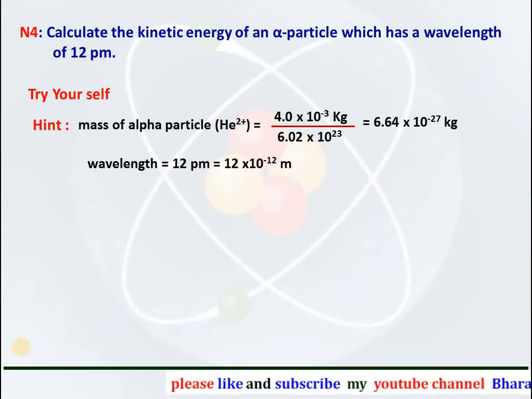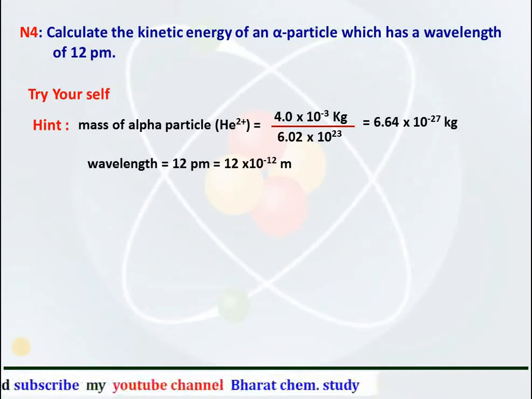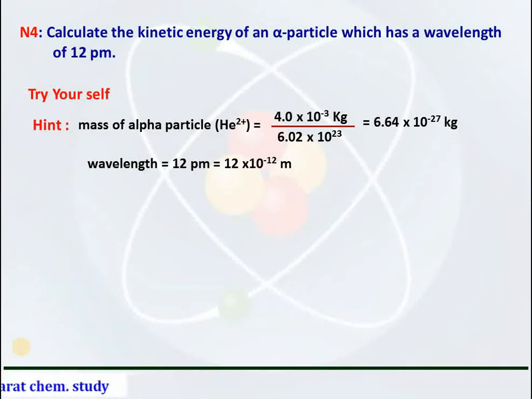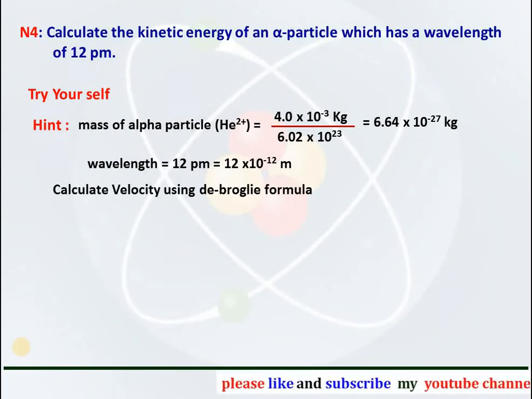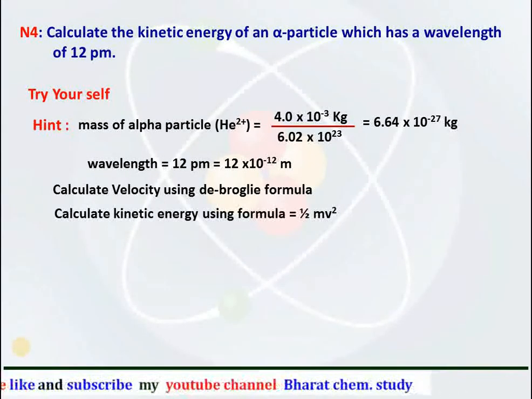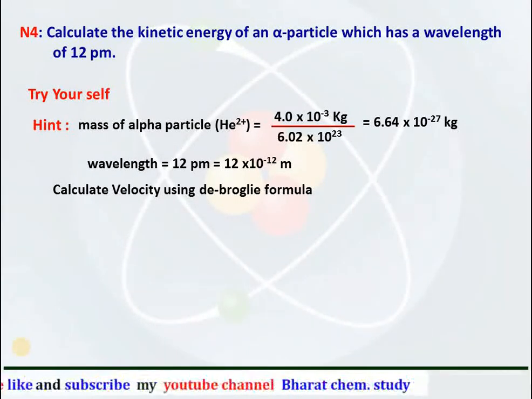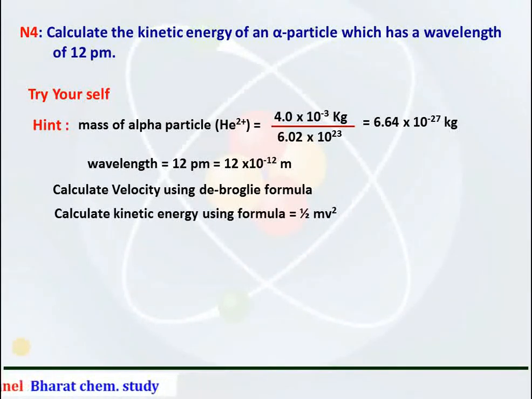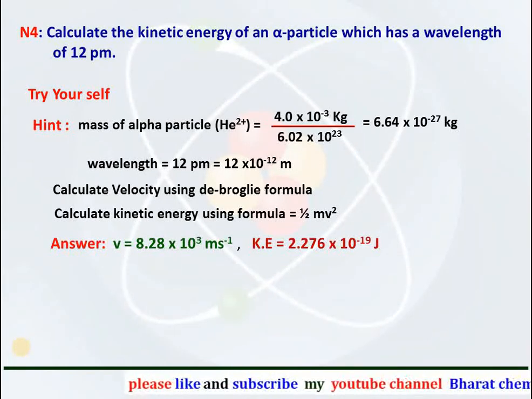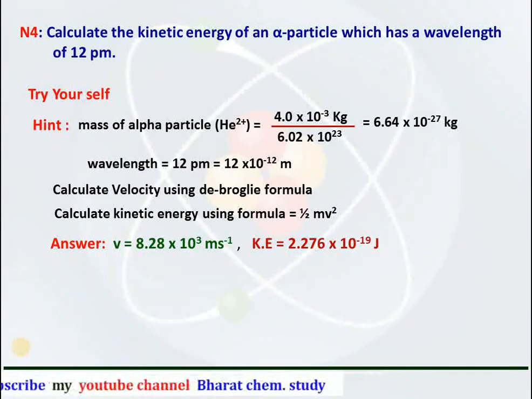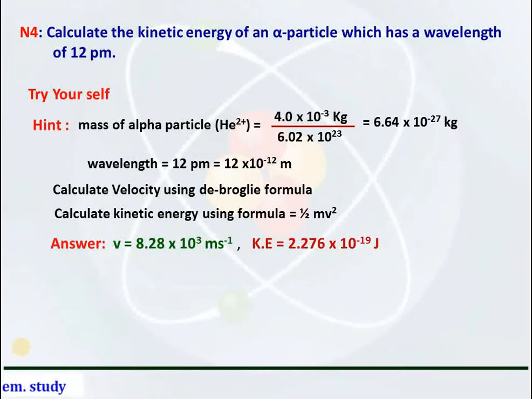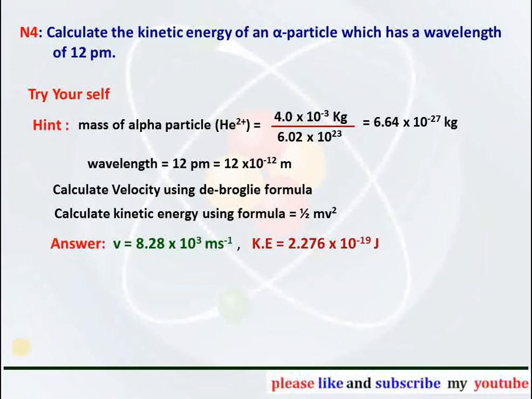Wavelength 12 picometer can be converted into meter and is equal to 12 × 10^-12 meter. Calculate the velocity using the de Broglie formula, and then from the velocity of that alpha particle you can calculate the kinetic energy by using the formula half mv square. The answer for the velocity comes to be 8.28 × 10^3 meter per second, and the kinetic energy comes to be 2.276 × 10^-19 joules.